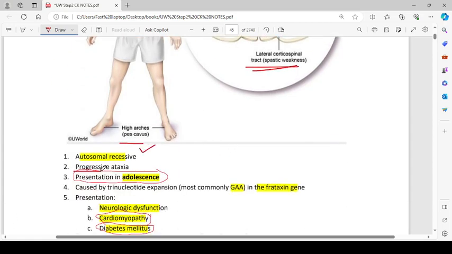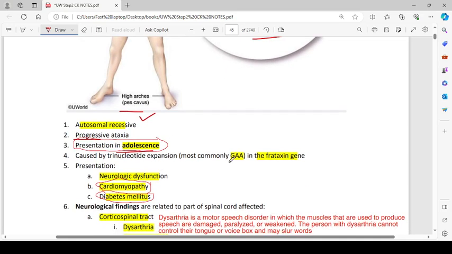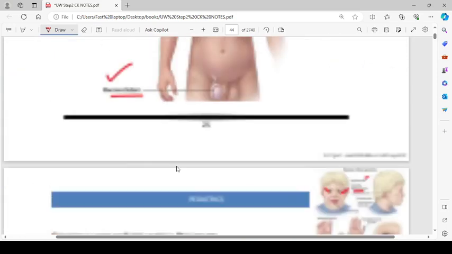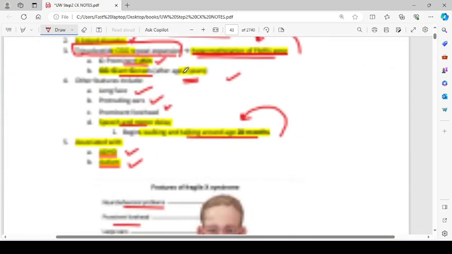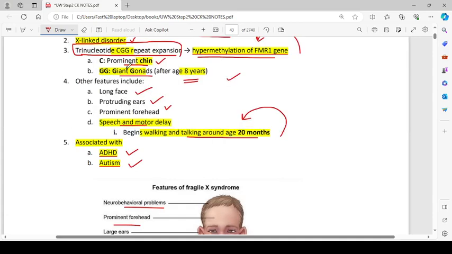There will be progressive ataxia presenting in adolescence caused by trinucleotide expansion of the GAA in the frataxin gene. There was another trinucleotide expansion which we saw in the Fragile X syndrome, but that was CGG, right? Yeah, the chin and the giant gonads.